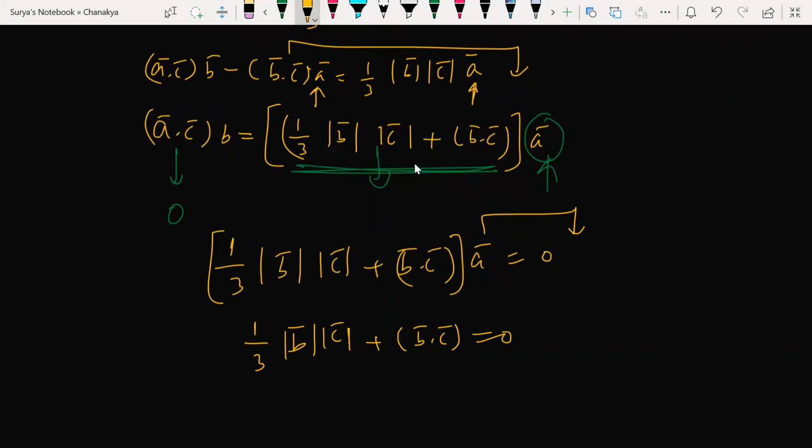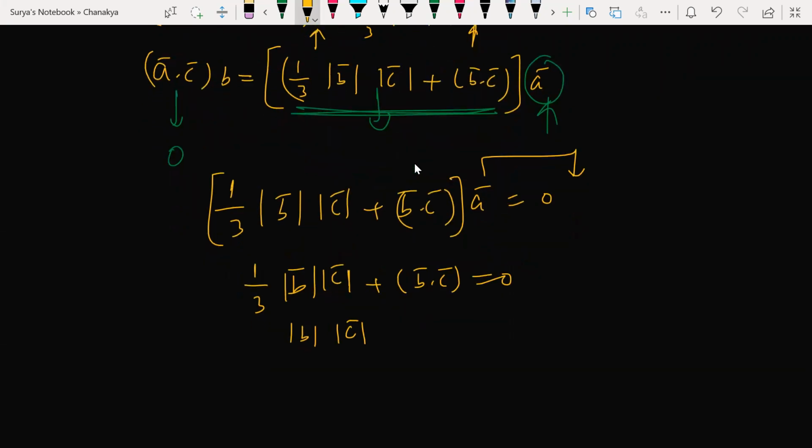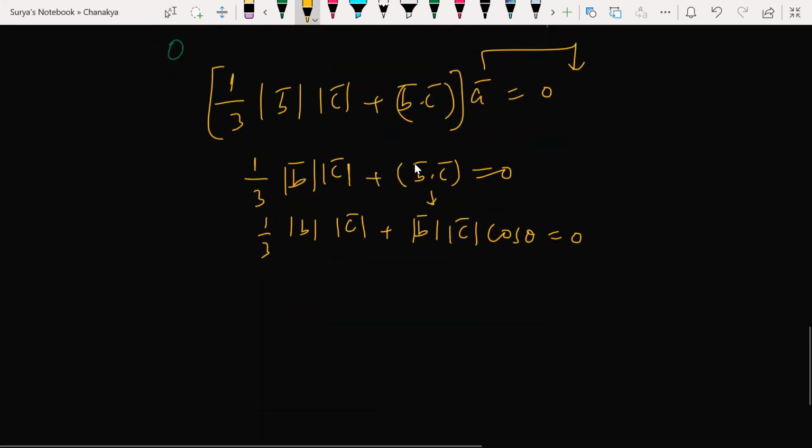तो अभी क्या मिलेगा मुझे? Magnitude of B, magnitude of C, plus 1/3 as it is. B dot C मतलब, what is the B dot C formula? Magnitude of B, magnitude of C, cos theta is equal to 0. B dot C देखो common मैंने ले लिया, I mean magnitude of B, magnitude of C I took common.